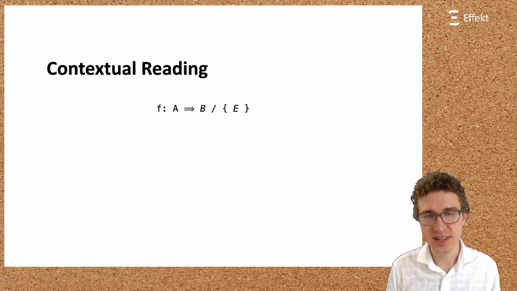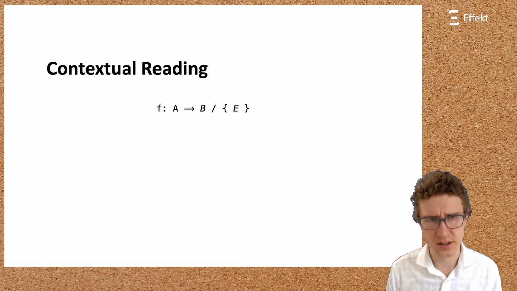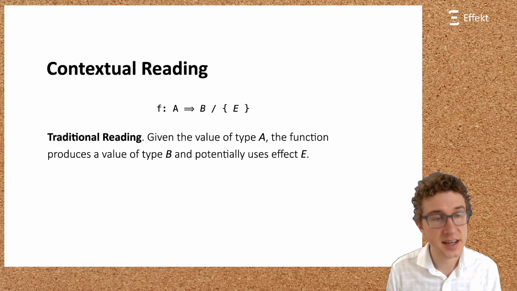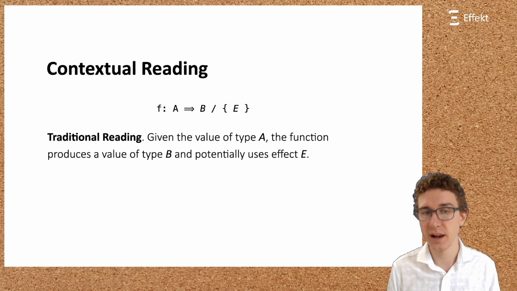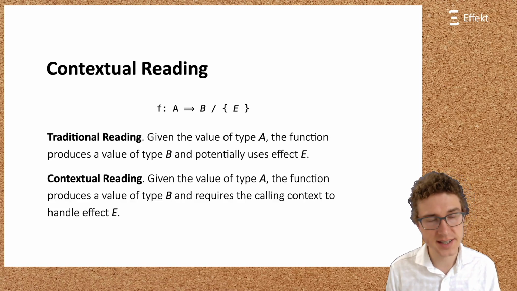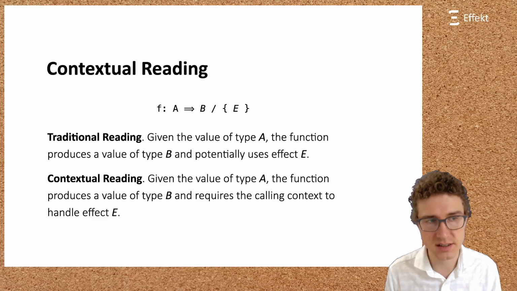Our design decisions result in a different reading of type signatures. Traditionally, one would read the above signature as, given a value of type A, the function produces a value of type B and potentially uses effect E. While in the effect language, we read it as, given a value of type A, the function produces a value of type B and requires the calling context to handle effect E.